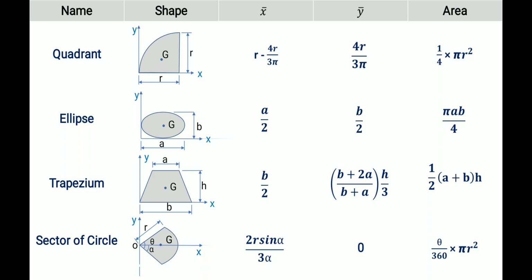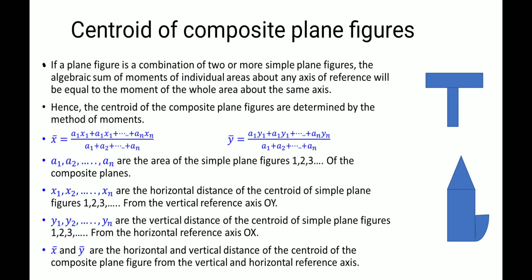So here the centroid, for this orientation, will be on the x-axis, right? So y bar will be 0. We are taking it like this. Then x bar is 2r sin alpha by 3 alpha, where alpha means half of theta. Then the area of a sector: for a circle it is pi r square, so for a sector it is theta by 360 into pi r square. So this is how we studied the centroid location of simple geometrical shapes.